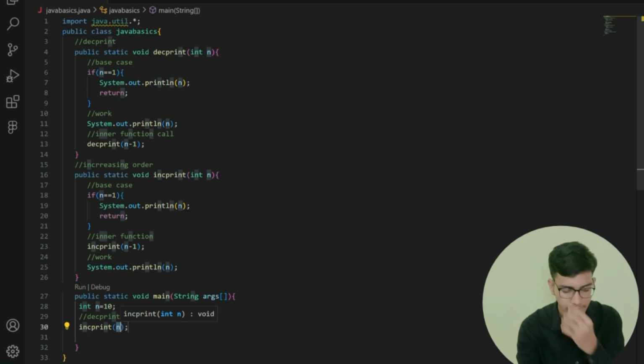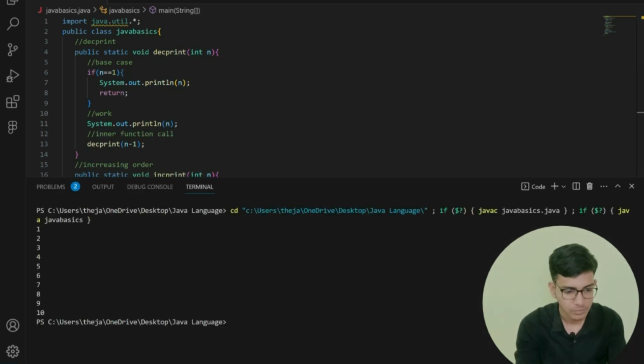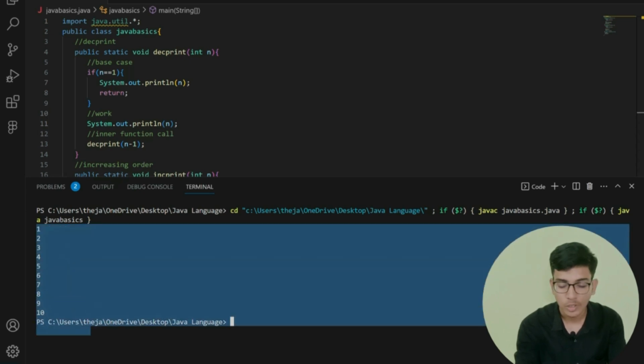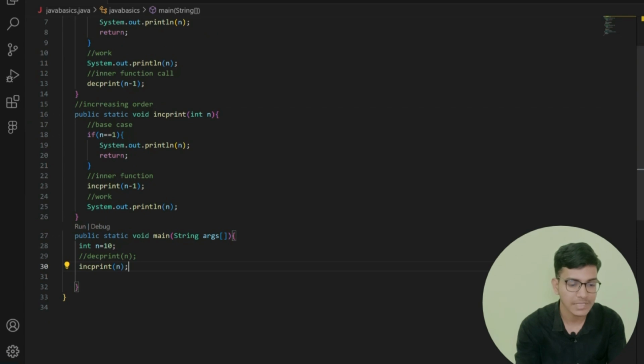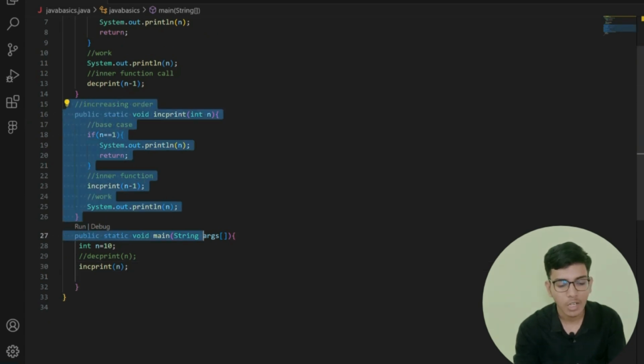Now let me save this and run. So you can see that I got my output as 1, 2, 3, 4, 5, up to 10. So this is the code for printing numbers in increasing order. Now let us solve our next question.